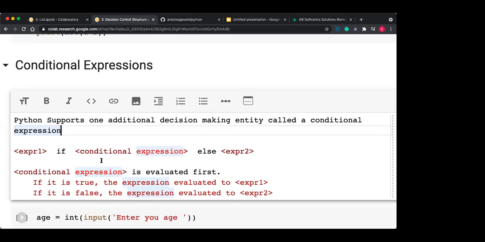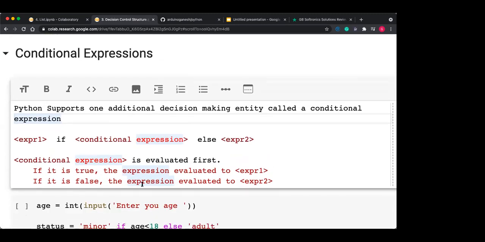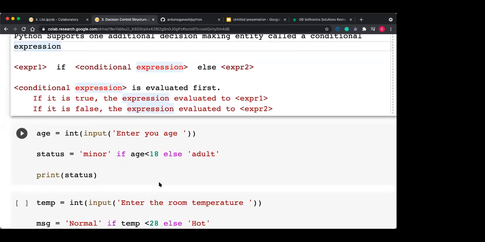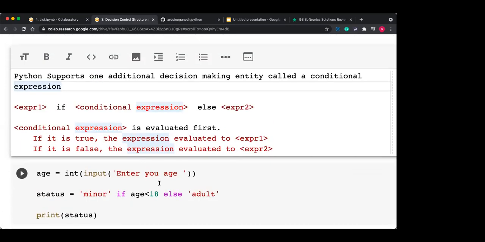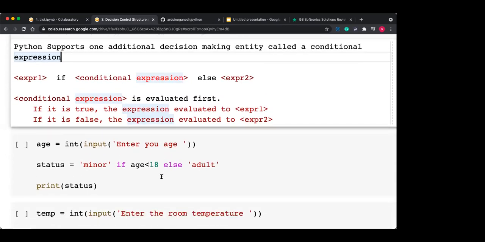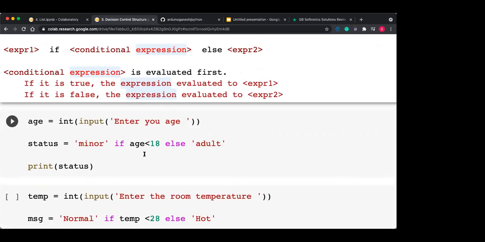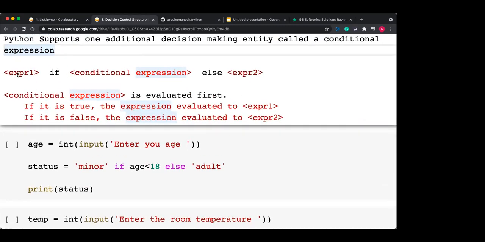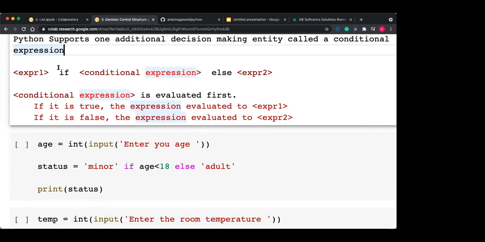So Python supports, the next point is conditional expression. So conditional expression is very similar to the question mark and colon in your C language. It is a one line statement, one line decision control structure. So Python supports this conditional expression also. But how is it written? The syntax is very simple. Firstly, we put expression 1, and then if, and then the conditional expression, and then else, and then expression 2.